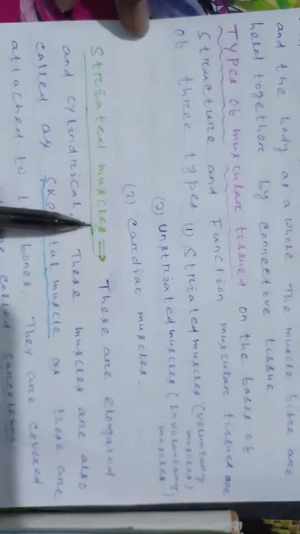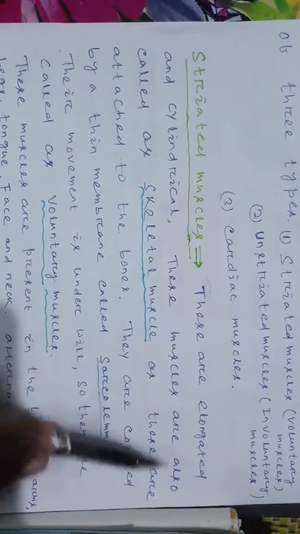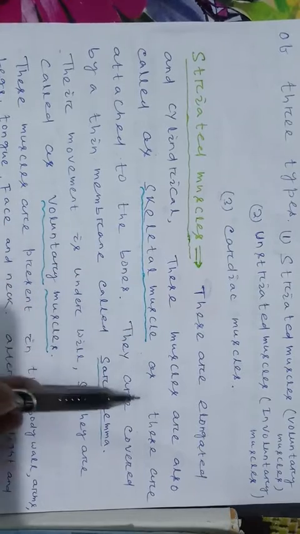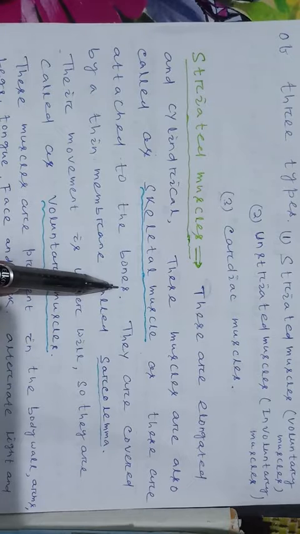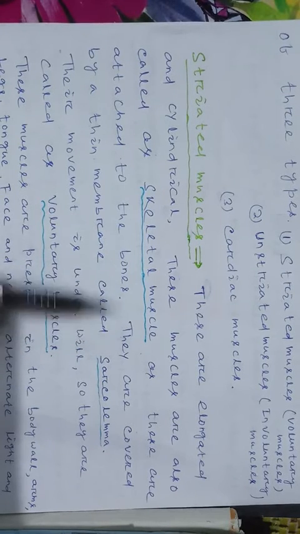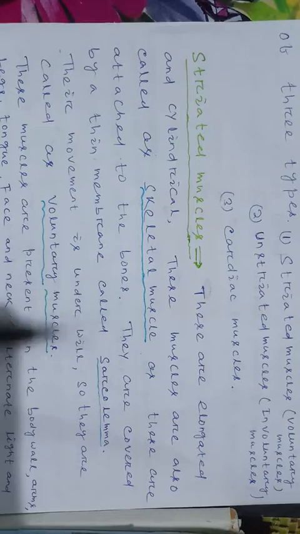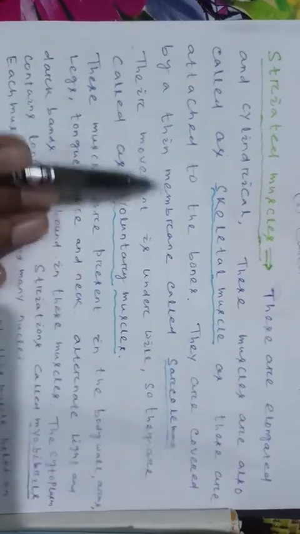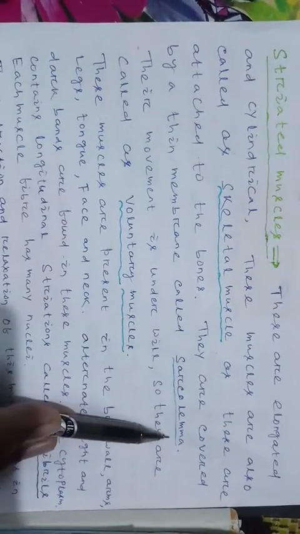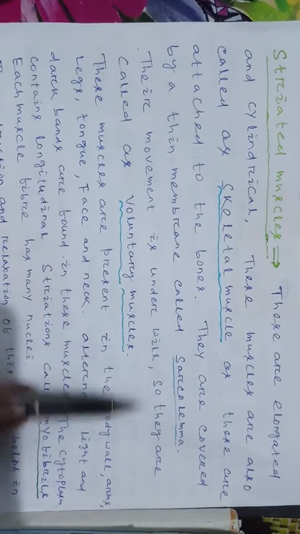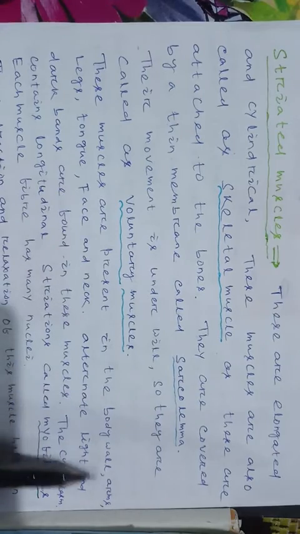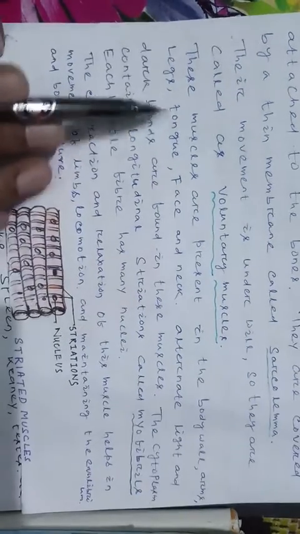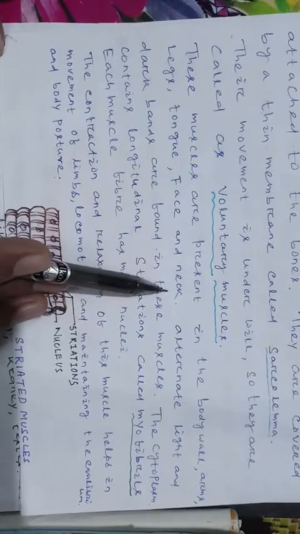Then striated muscles. These are elongated and cylindrical. These muscles are also called skeletal muscles, as these are attached to the bones. This type of muscle is connected to our bones, so this type of muscle is called skeletal muscle. They are covered by a thin membrane called sarcolemma. Their movement is under will, so they are called voluntary muscles. These muscles are present in the body wall, arms, legs, tongue, face and neck.